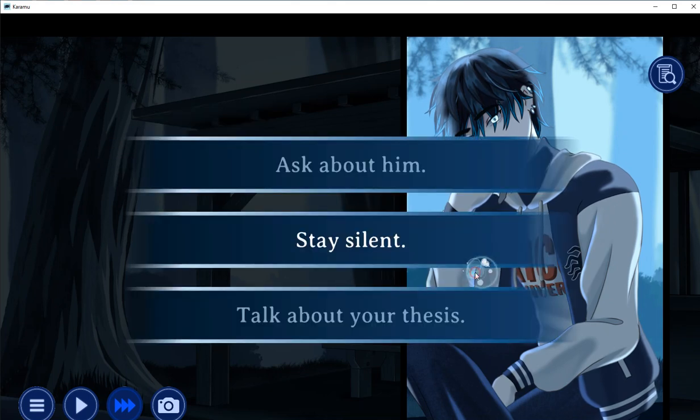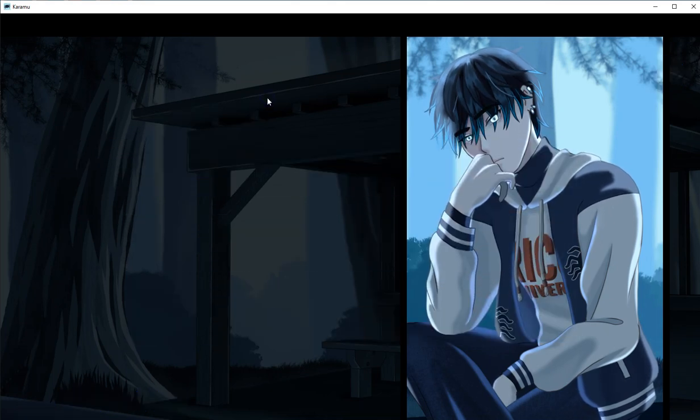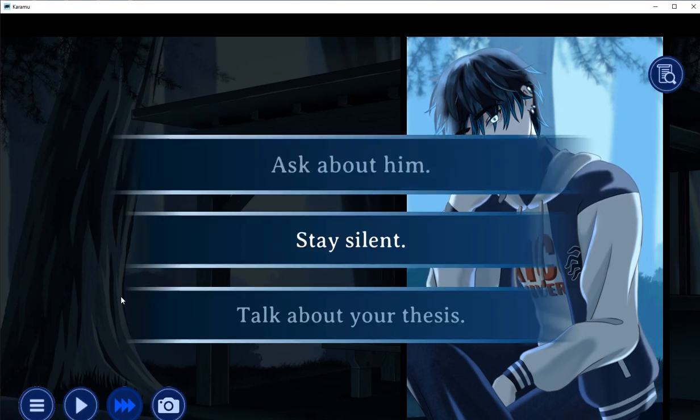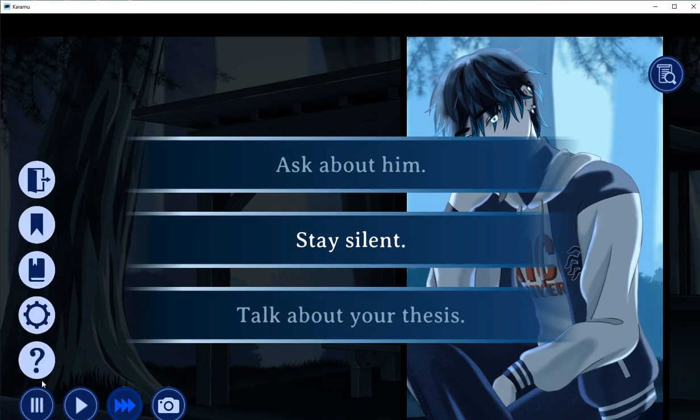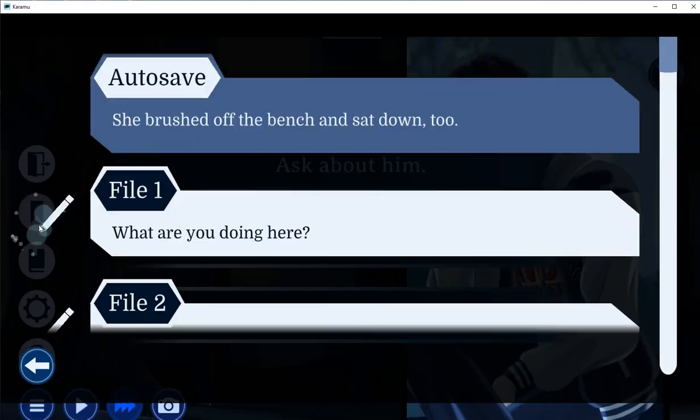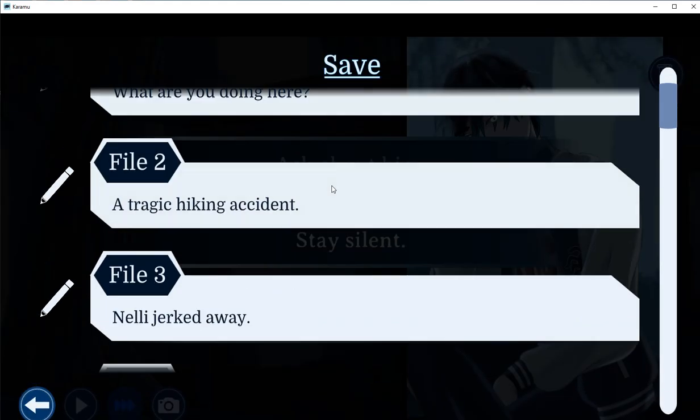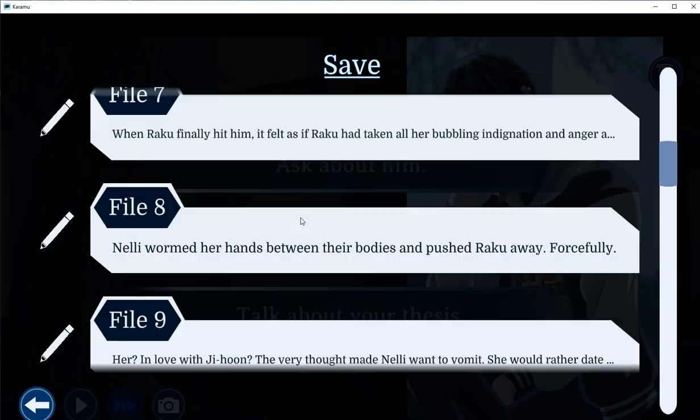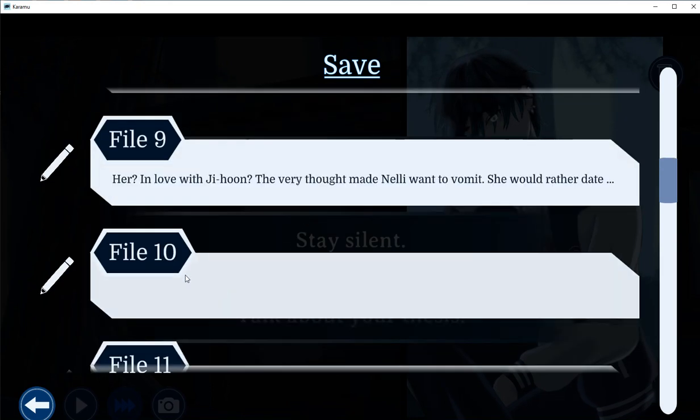Nothing much. Working on my thesis. Alrighty, so... Right, so if I follow the tutorial correctly, you've got a few things here. This one allows me to save. So you can see here, you've got a whole bunch of files you can save. I'm going to make a new save just for the purpose of demonstrating.